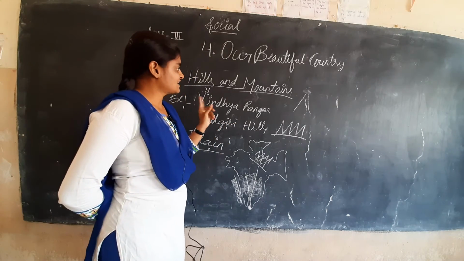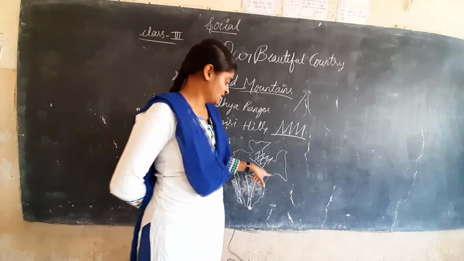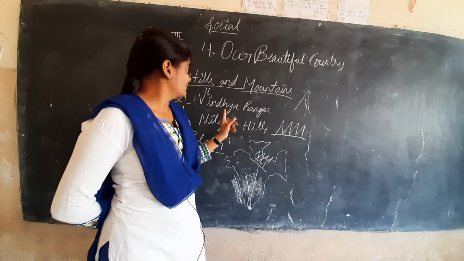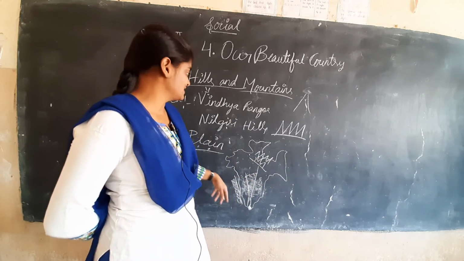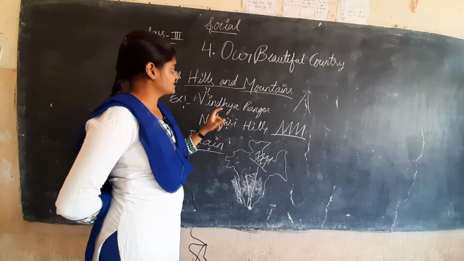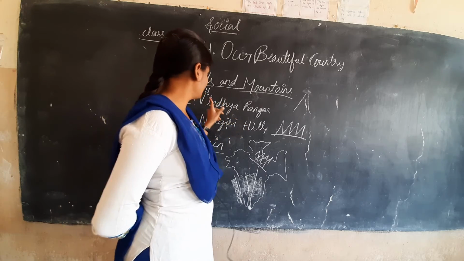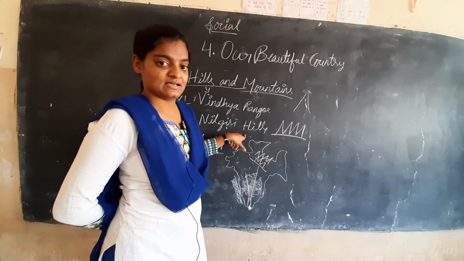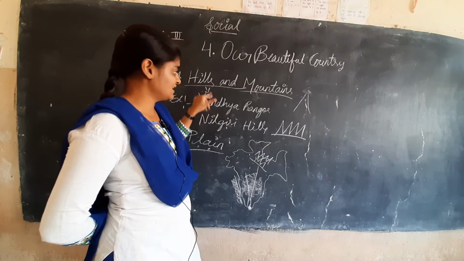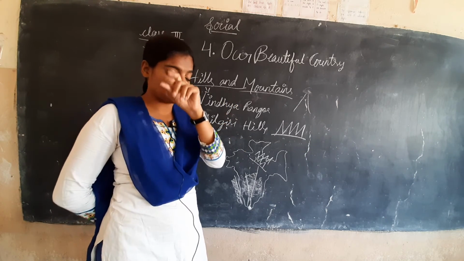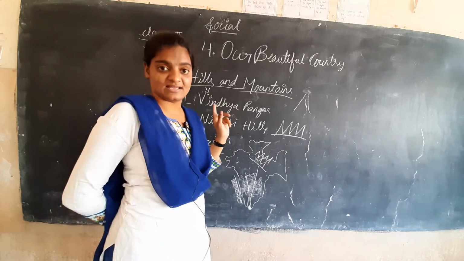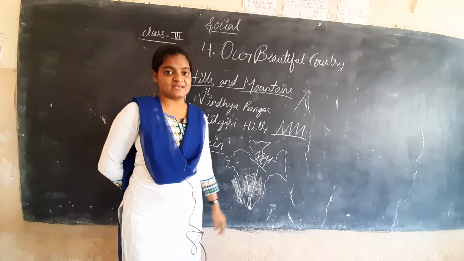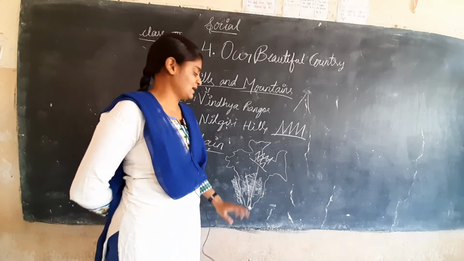Hills and mountains mean hill stations. Examples for hills and mountains are the Vindhya ranges and Nilgiri hills. These are the examples for hills. The Himalayas are the mountains. In that there are many peaks, and Mount Everest is the highest peak.